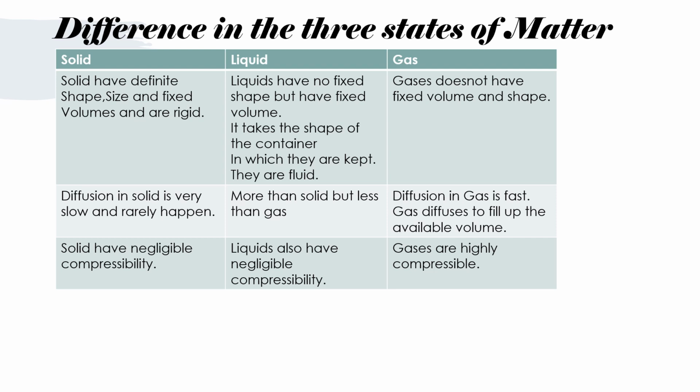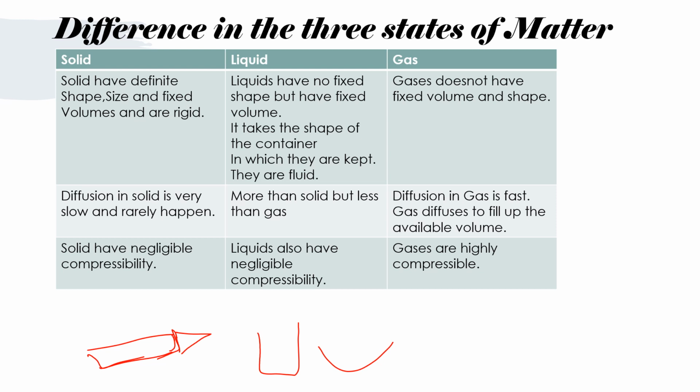Let's understand these things with an example. As you all know, a pencil is a solid. You can see that it has a definite shape, size, and its volume always remains the same whether you put it in a glass, a bowl, or any type of container. Its volume does not change, and its shape also does not change.